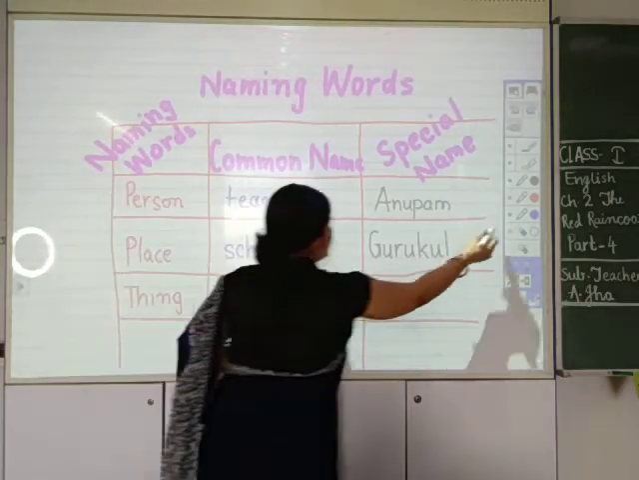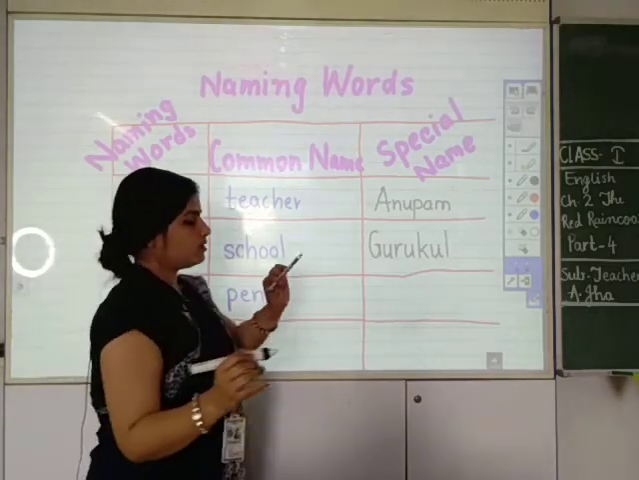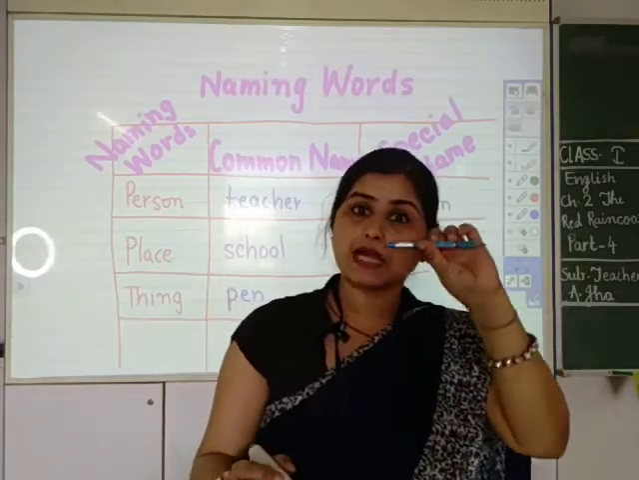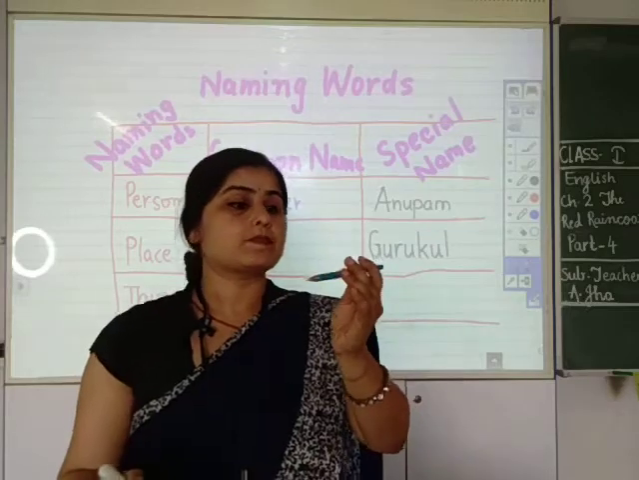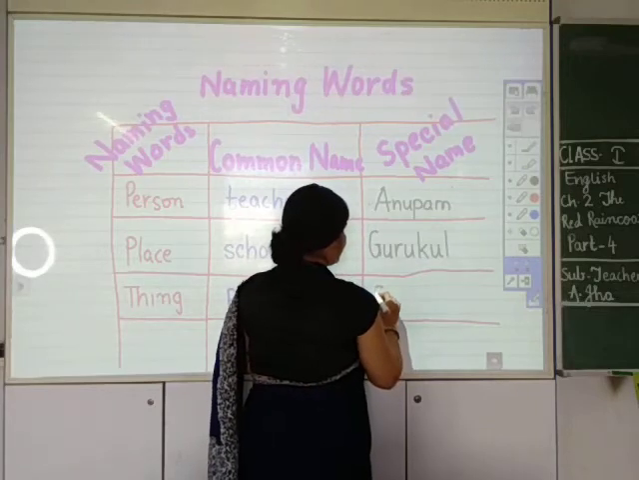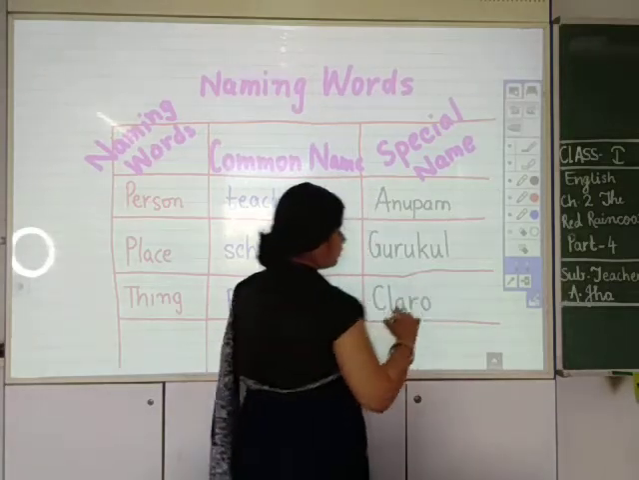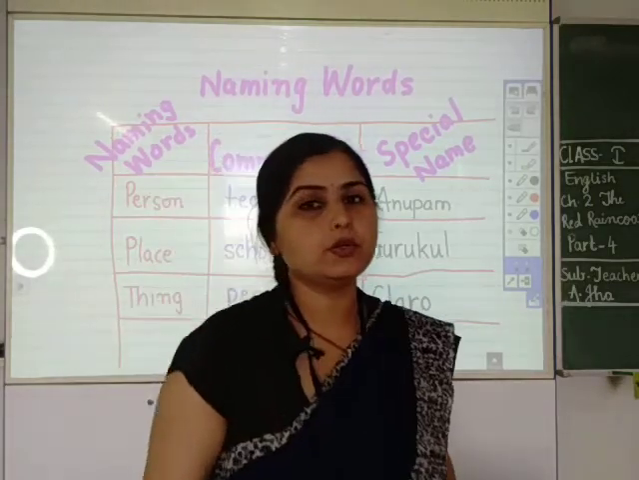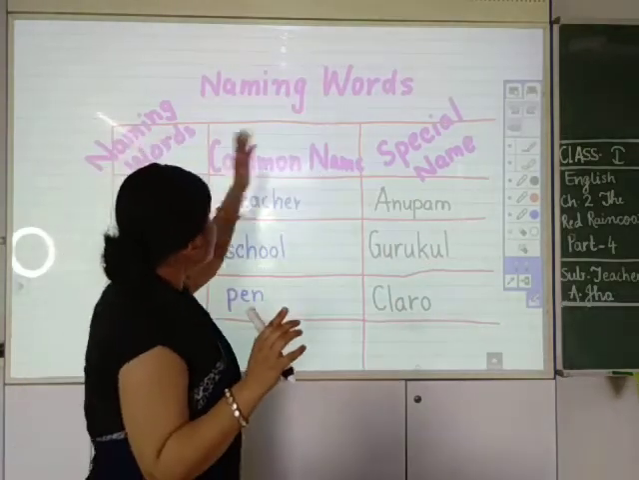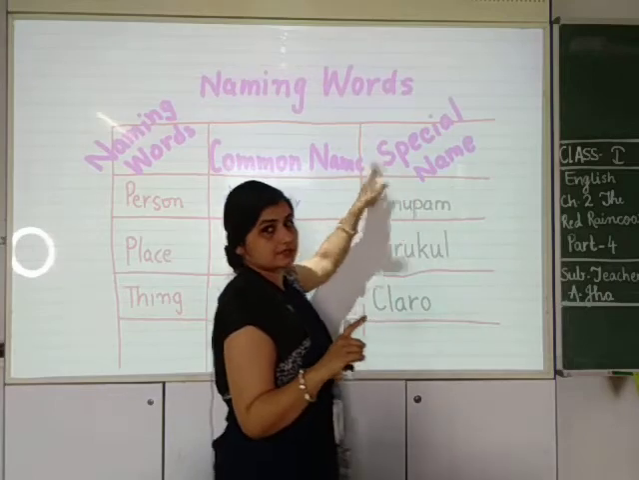ये एक पेन है. That means commonly इसे एक पेन कहते हैं. But what is special about it? The special is its name. इसका special name क्या है? ये कौन सा पेन है? This is Claro blue pen. Its name is Claro. So first letter is always capital. Claro. So this is what I wanted to tell you that naming words are of two kinds, common names and special names.